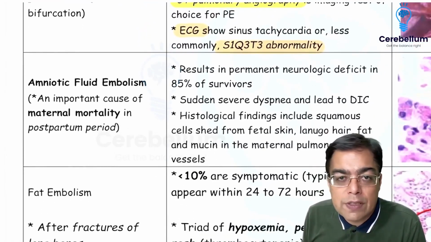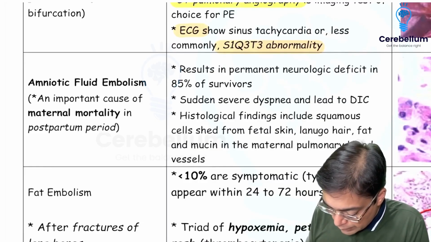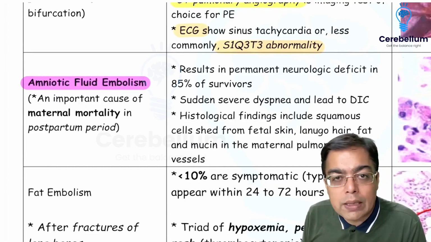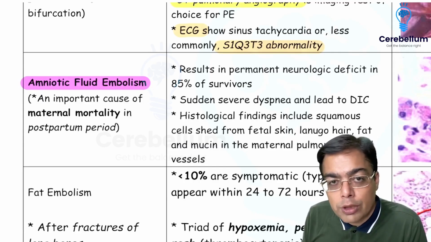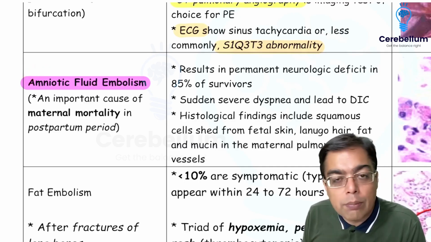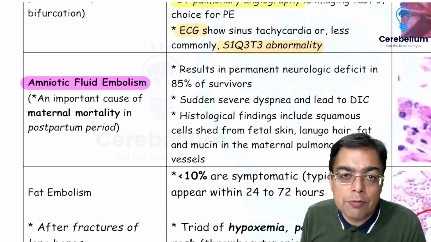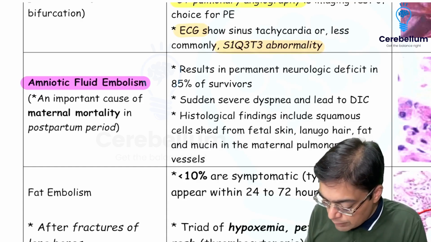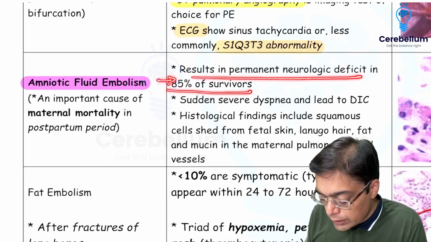Now, one of the causes of concern with respect to the obstetrics ward happens to be a condition that is going to be given the name of amniotic fluid embolism. And why that is important is because this is going to be a very important reason for development of maternal mortality in the postpartum period. The unfortunate part of the story is that the majority of the people who are going to be having the development of amniotic fluid embolism will not survive. Even for the small fraction of the survivors, they are going to be having the presence of some kind of a neurological deficit. So that's a very, very important thing that you need to remember for the exam perspective, that overall it's a very bad condition for any individual to have.